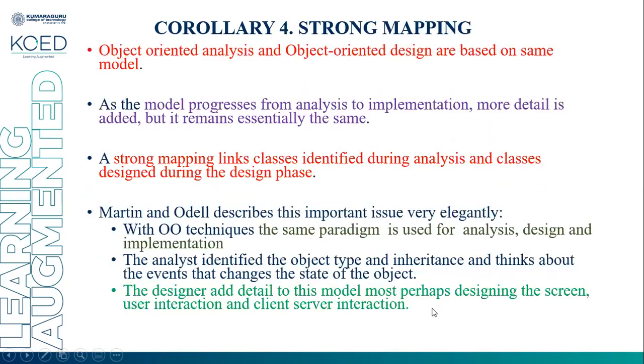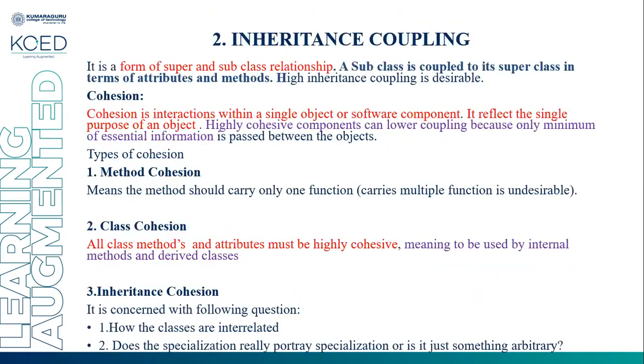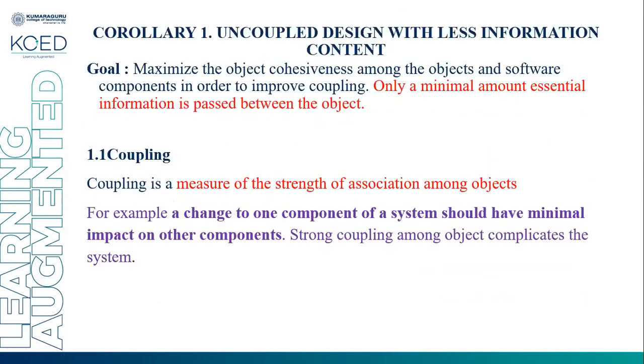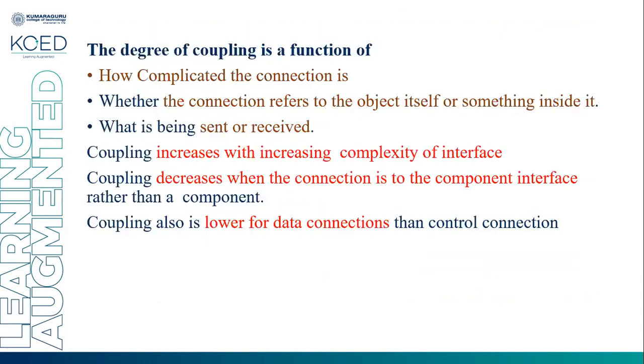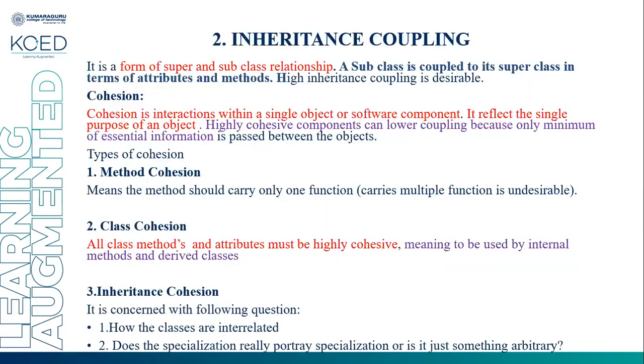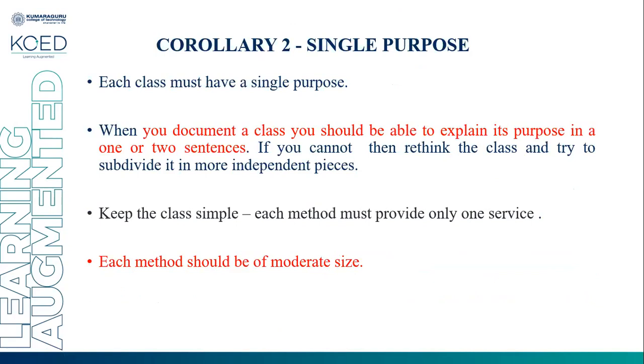So far, we discussed the 5 corollaries in detail. First one is uncoupled design with less information content. That means coupling should be minimized, and cohesion should be improved. Second one is single purpose: every class should have a clearly defined single purpose.